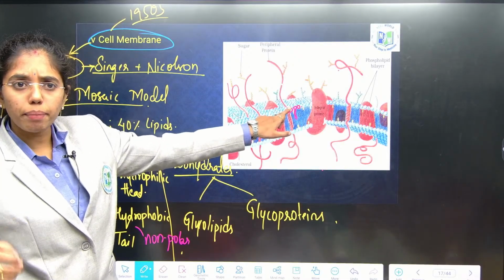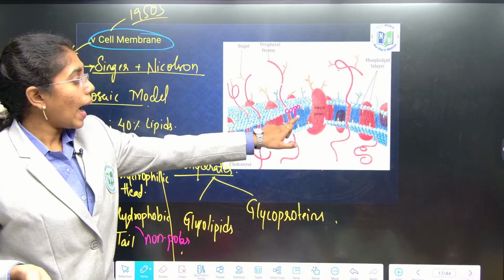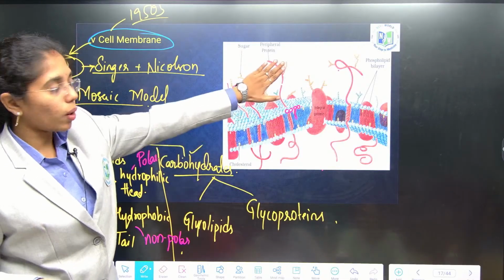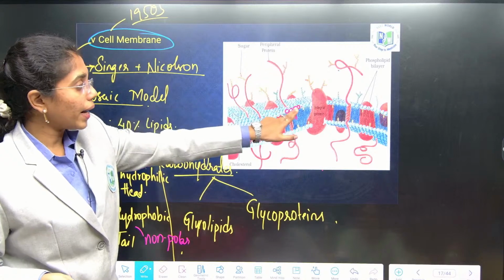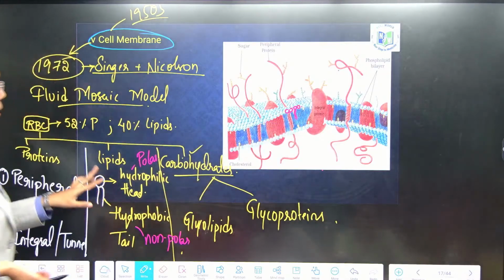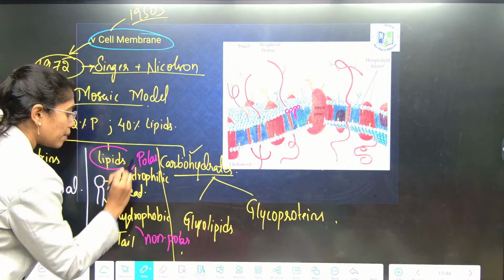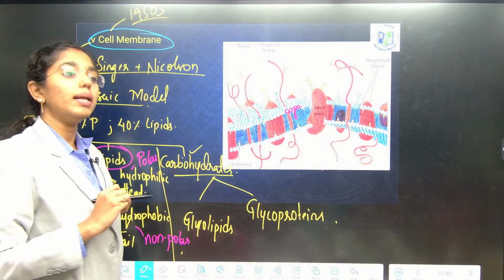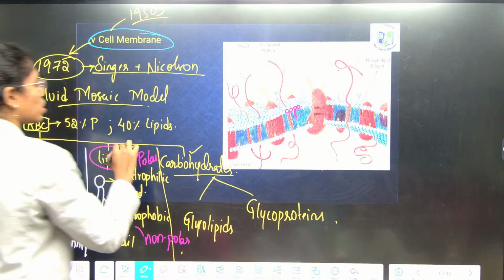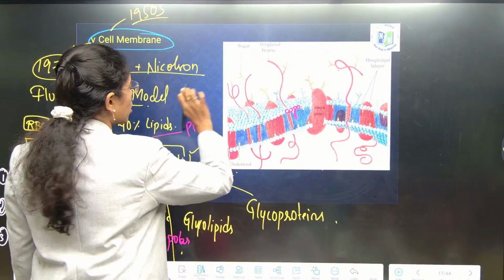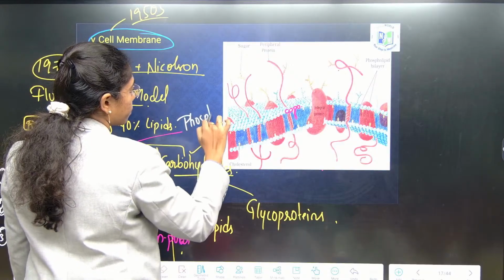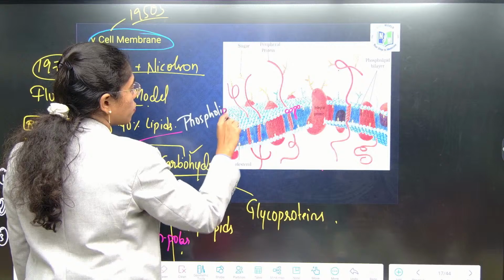Understood everyone? Should I repeat it once again? Hydrophobic non-polar tails are protected from the aqueous environment outside by what? Hydrophilic polar heads. Now we are clear. So this is about lipid composition. The major type of lipids present is phospholipids. The best example is lecithin. You will learn in biomolecules as well. One example of phospholipids is lecithin.